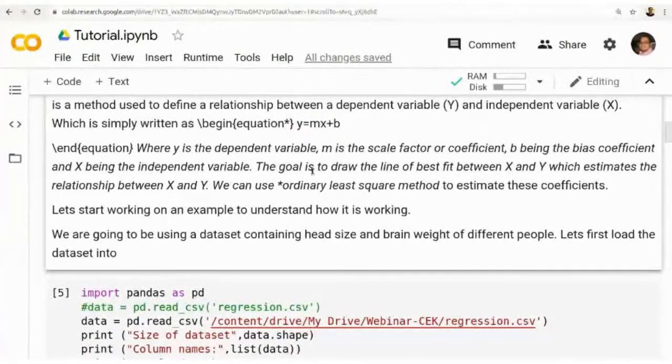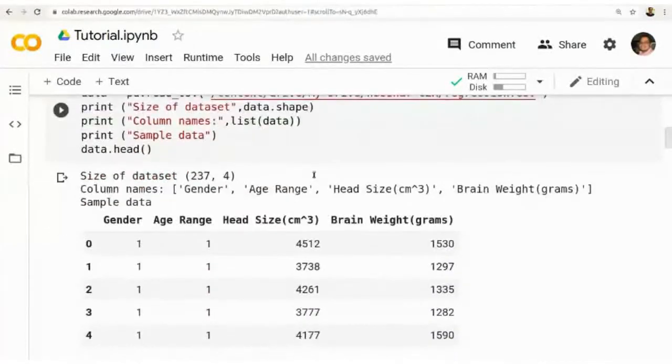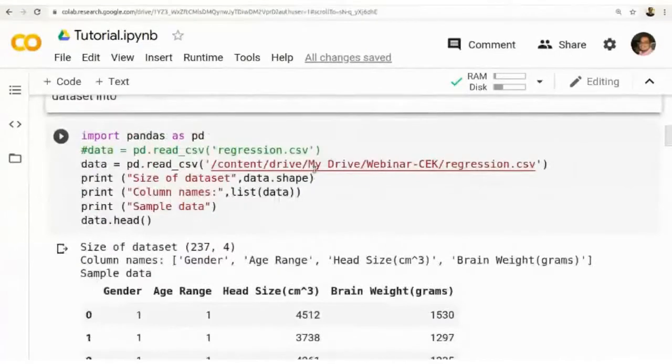So how do we find this m and b? That is regression mathematics, and we will go to that step. For any machine learning project, the normal steps are like this: you first import the necessary packages into your program.